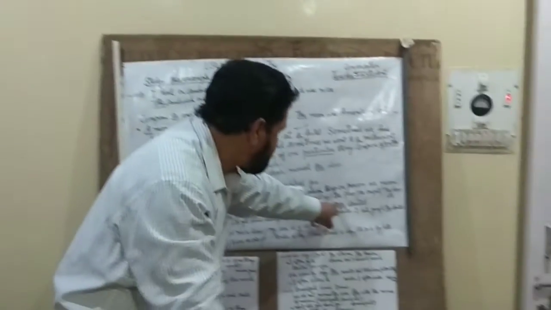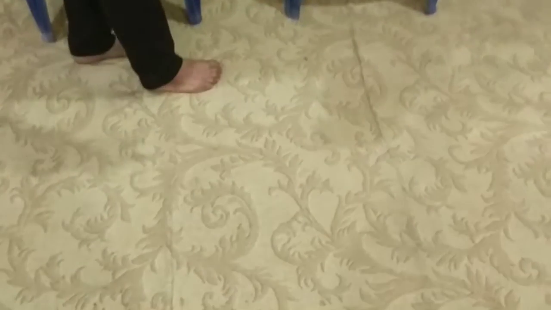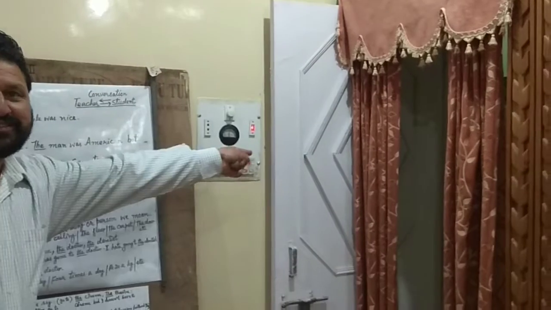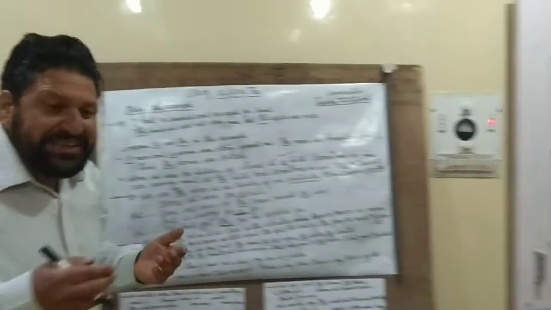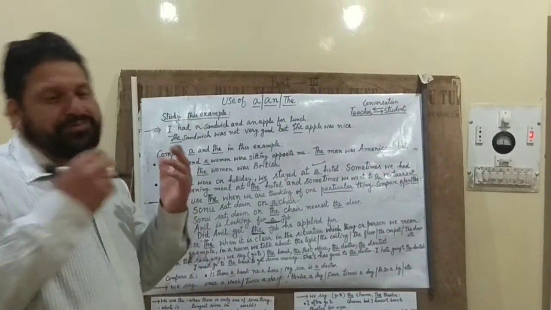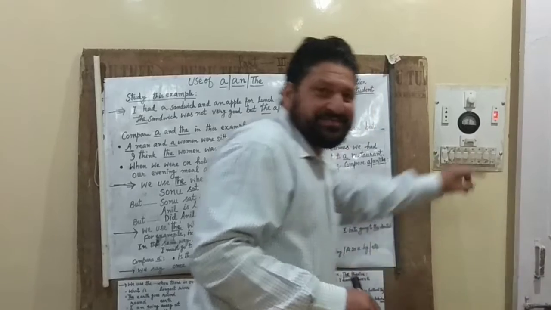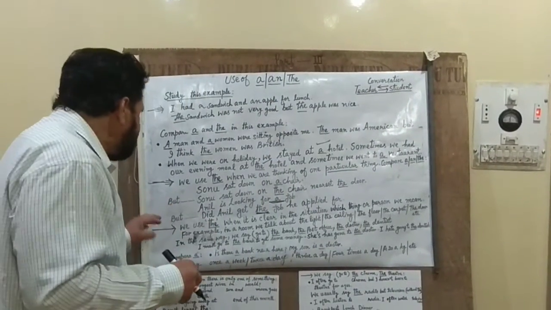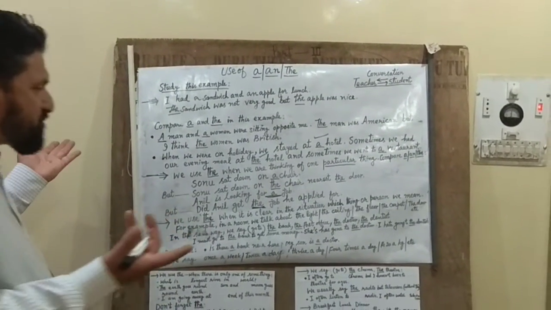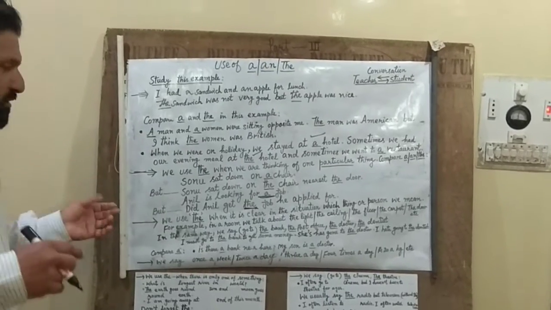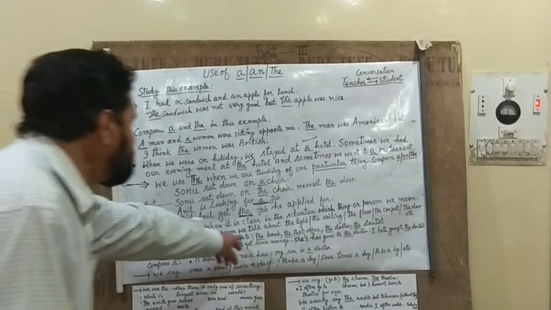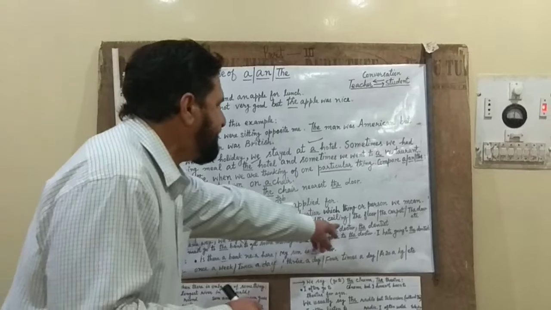For example, in a room, we talk about the light, the ceiling, the floor, the carpet, the door, etc. These things in the room are particular, so we can say the light, the switch. When we have a clear situation in our mind, we use the.